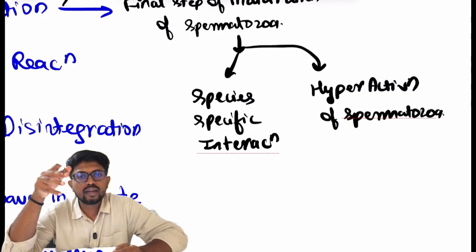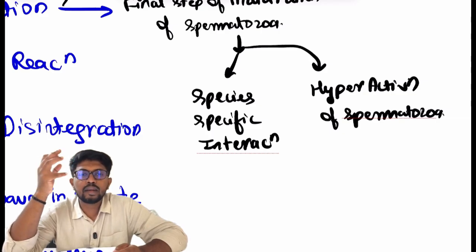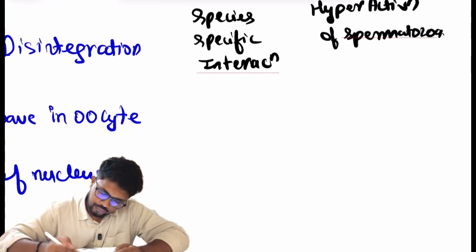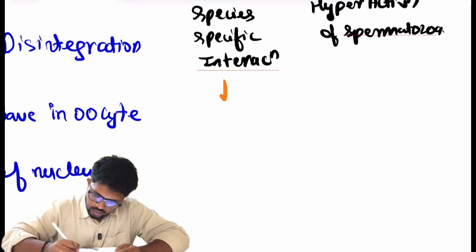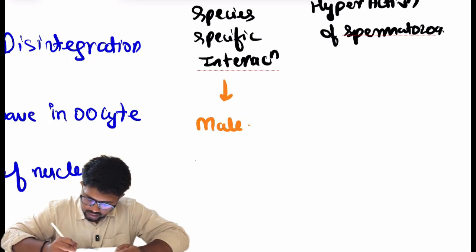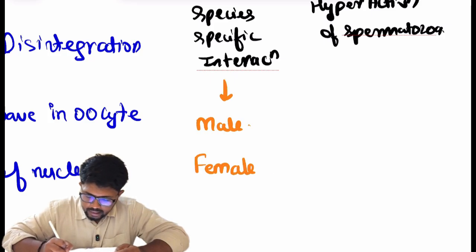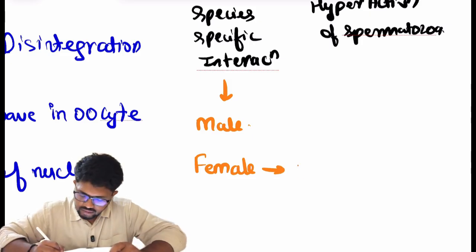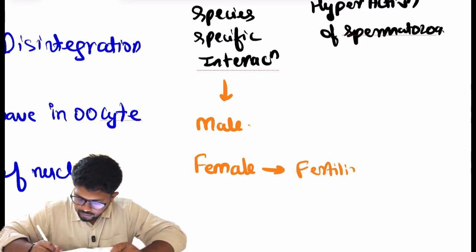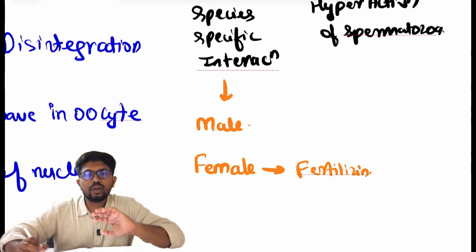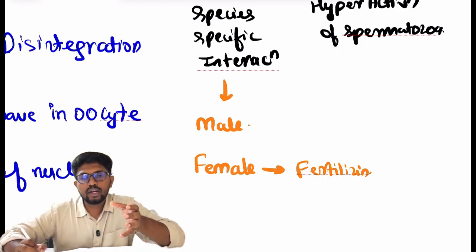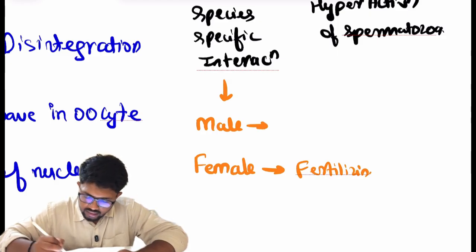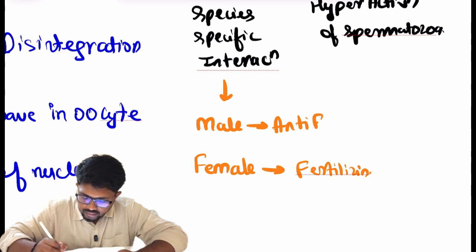So for such things to happen, some chemical or enzymatic activities happen from the male gamete and from the female gamete. From the female gamete, one enzyme is released which is called fertilization. Similarly, on the surface of the male spermatozoa, there is one enzyme, that is anti-fertilization.